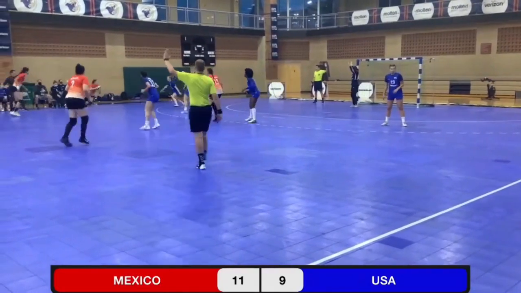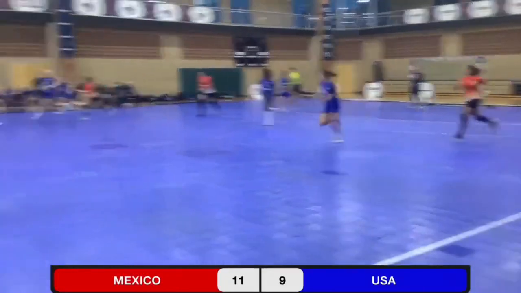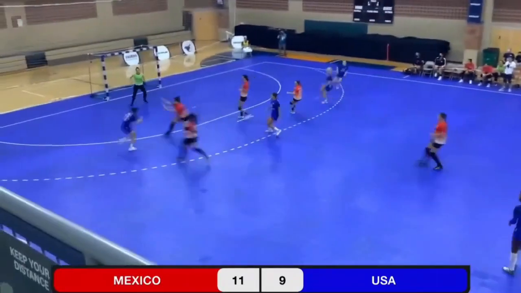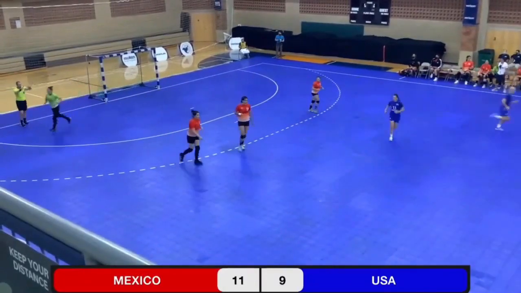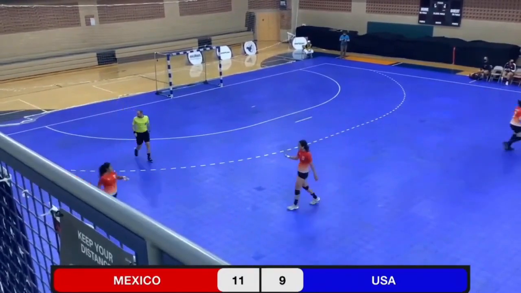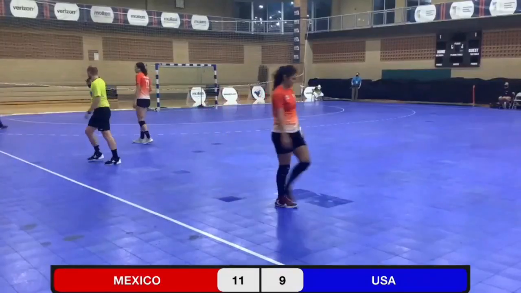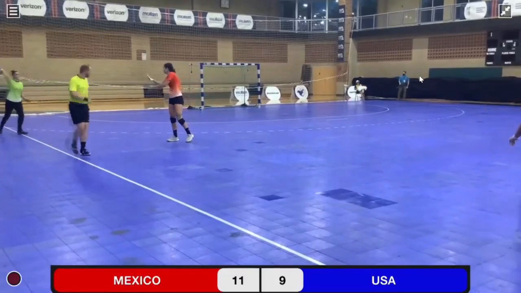Mexico tries to work the clock. The referee has called passing play. We got a turnover. Norden picks it up to Christensen. She's got a wide open shot. Down to Taylor and off the post. So good ball movement on the fast break. Now, unfortunately, we just didn't finish it off with a goal.